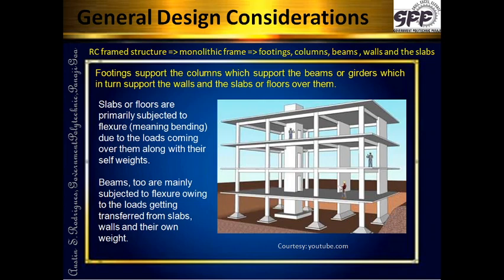Now what happens over here is that the load from the floors or the slabs come over the beams. The beams, the secondary beams are supported by the primary beams. So the load from one beam can be going on another beam. So beams can be supported on the main beams, also known as girders. The girders or the beams take the loads from the slabs. They also have the self weight and they have the wall loads coming on them.